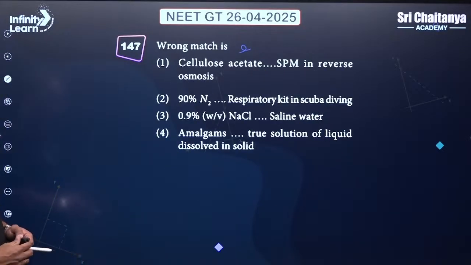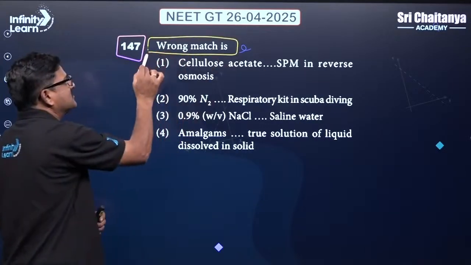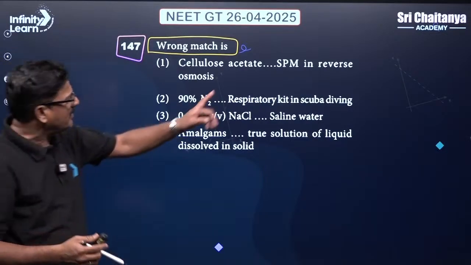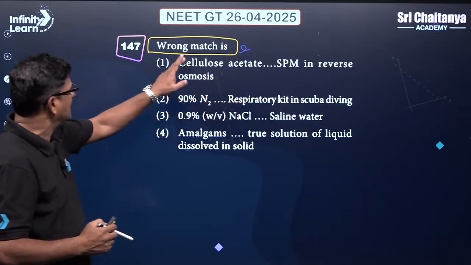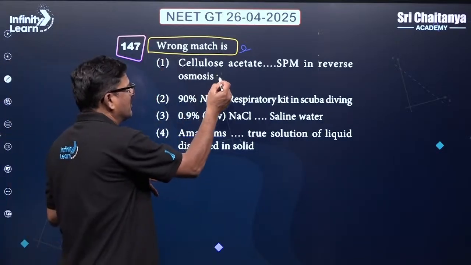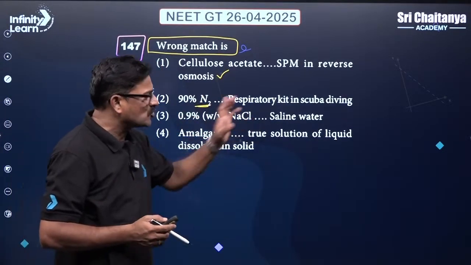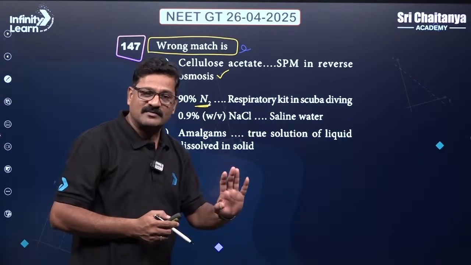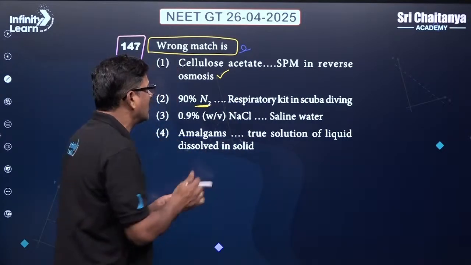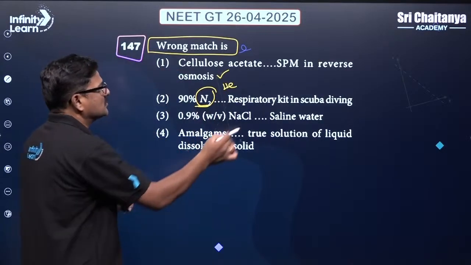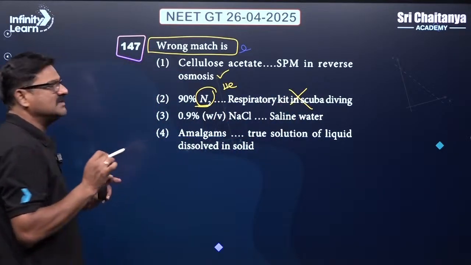And talking about this, here is the wrong statement. Cellulose acetate is used as a semi-permeable membrane in reverse osmosis, correct statement. 90% nitrogen in the respiratory kit in scuba diving: in the scuba diving kit, nitrogen is not at all used, rather helium is used. So this is the wrong statement.